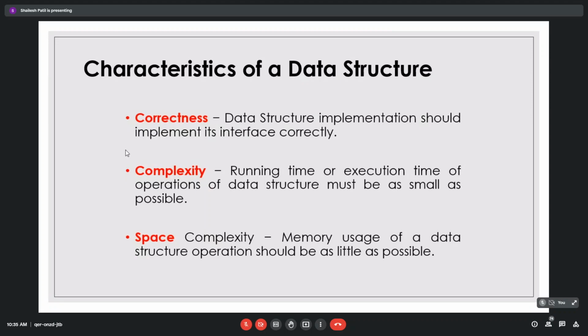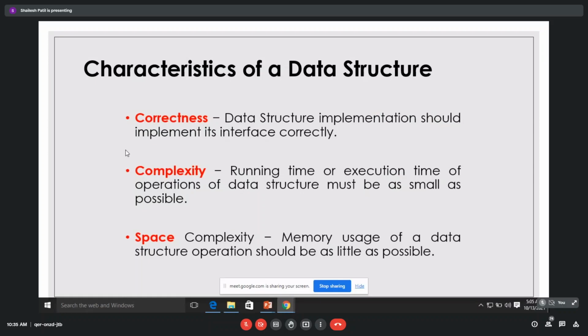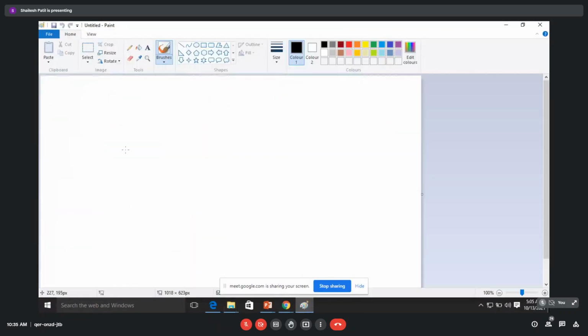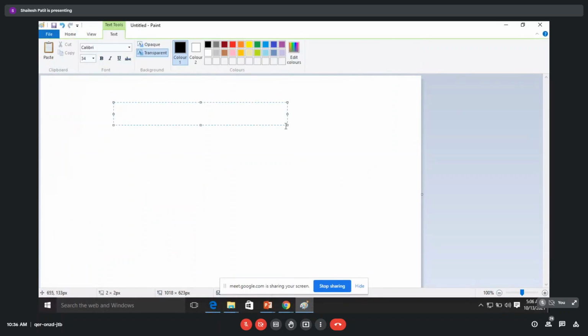In bubble sort, in the inner for loop, I will just write it roughly once. We write for i equal to 0, i less than n, i plus plus.